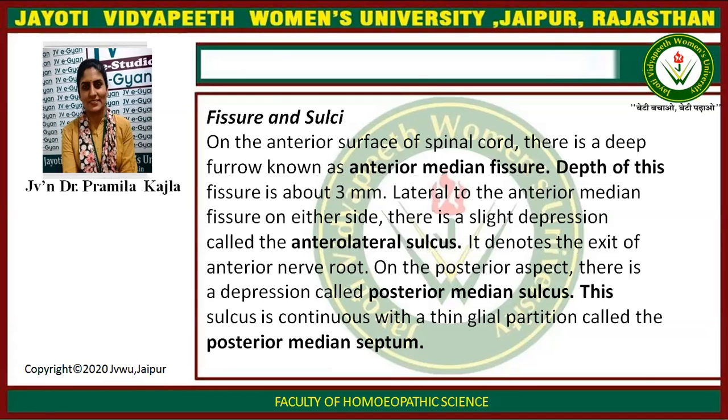Fissures and sulci. On the anterior surface of spinal cord, there is a deep furrow known as anterior median fissure. Depth of this fissure is about 3 mm. Lateral to the anterior median fissure on either side, there is a slight depression called anterolateral sulcus. It denotes the existence of anterior nerve root. On the posterior aspect, there is a depression called posterior median sulcus. This sulcus is continuous with a thin glial partition called the posterior median septum.